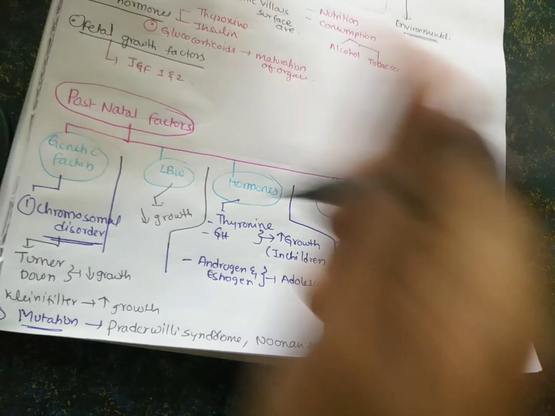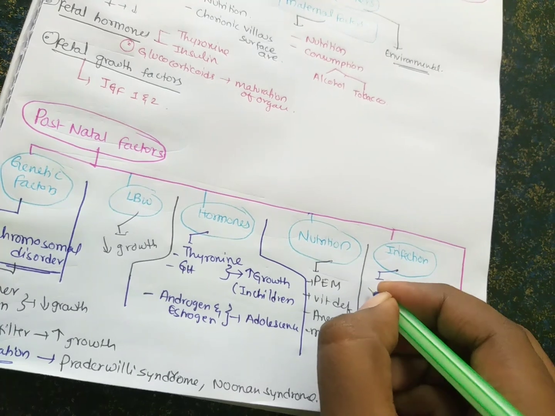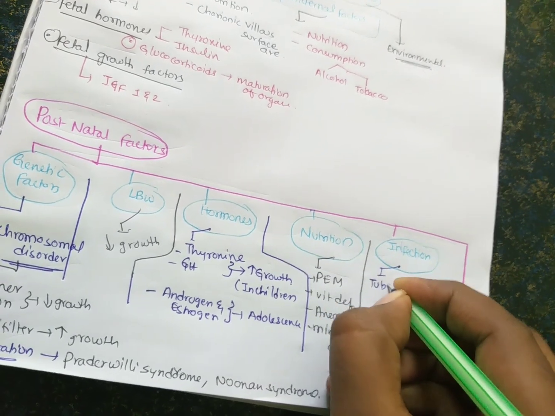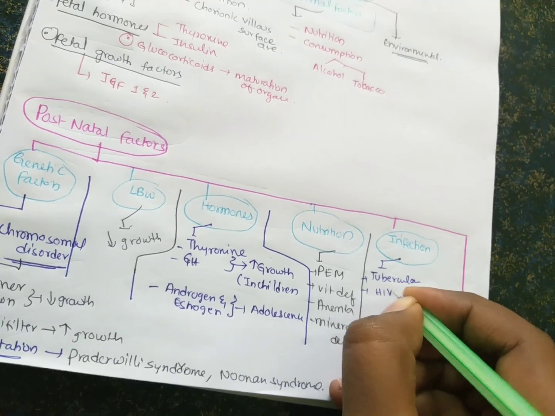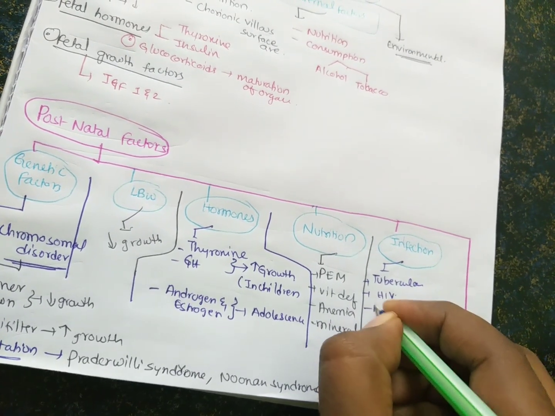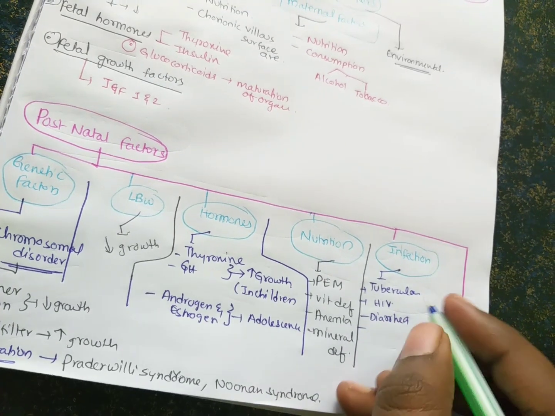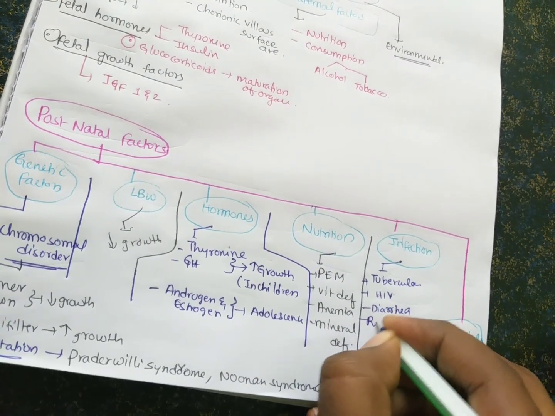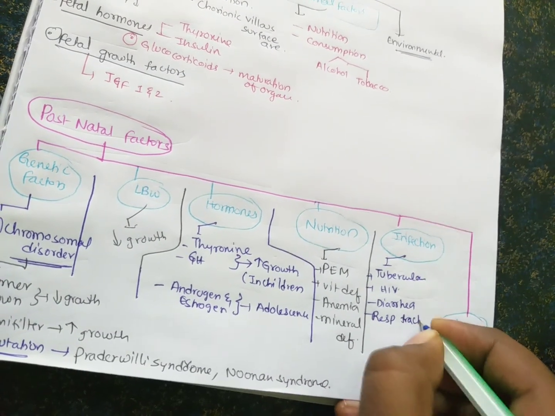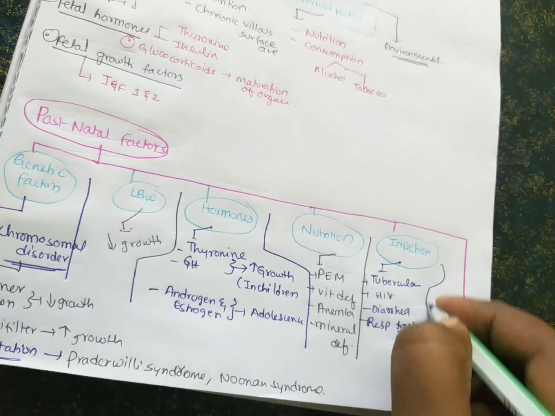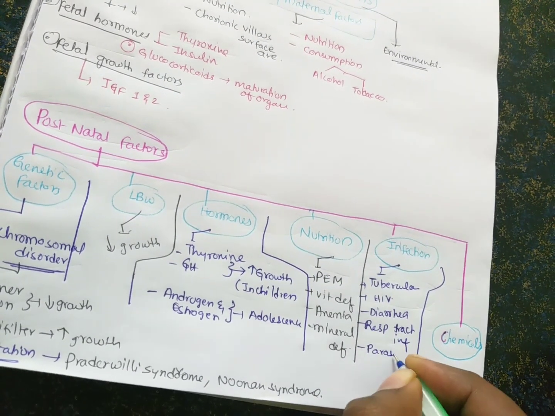And infection: what are the infections which result in decreased growth? Bacterial infections like tuberculosis, viral infections like HIV, diarrhea-related infections like rotavirus, and respiratory tract infections. These all cause a decrease in growth of the child. And parasitic infections also cause diarrhea and decrease growth.